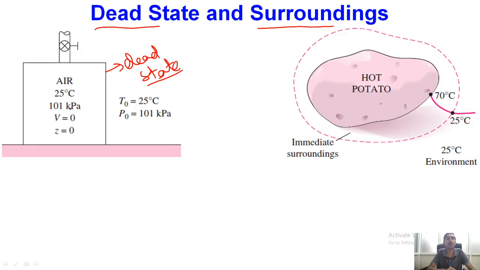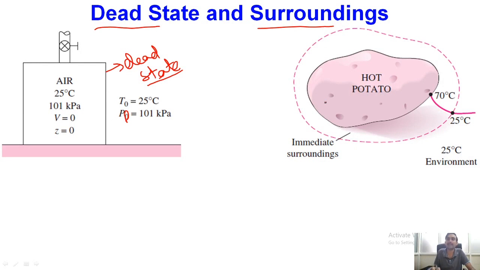So when all these properties of the system reach the properties of the surroundings, then the system will be in perfect thermodynamic equilibrium with its surroundings, and the state corresponding to such a situation is known as the dead state of the system. And when we define the dead state of the system, we use subscript 0 to specify the state of the system corresponding to the dead state.